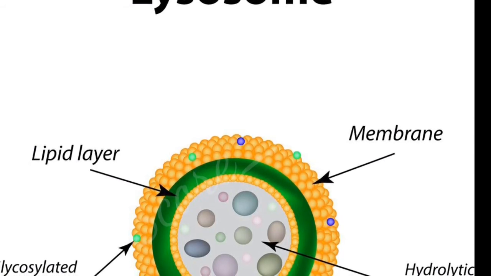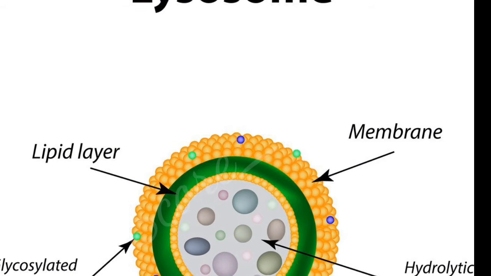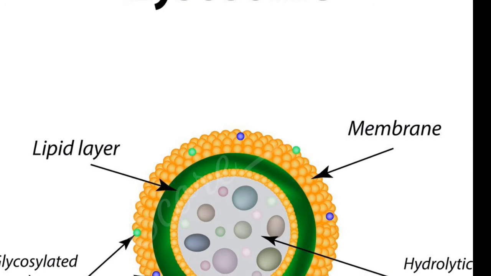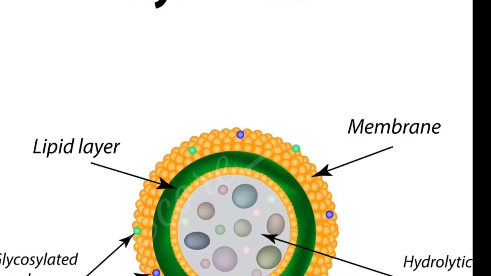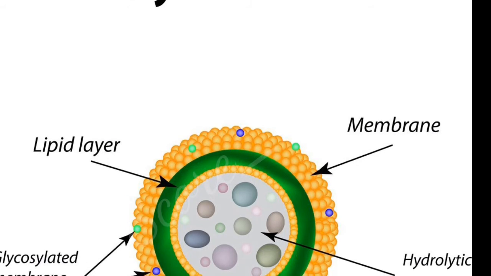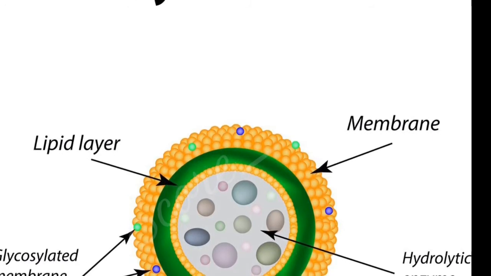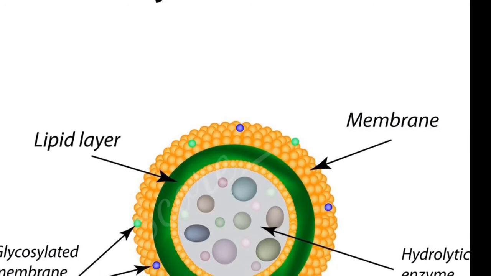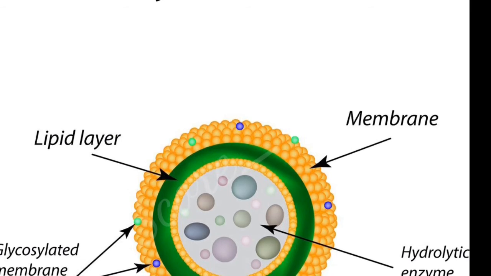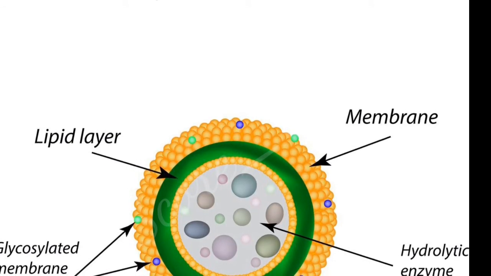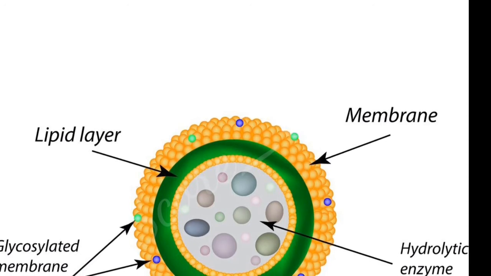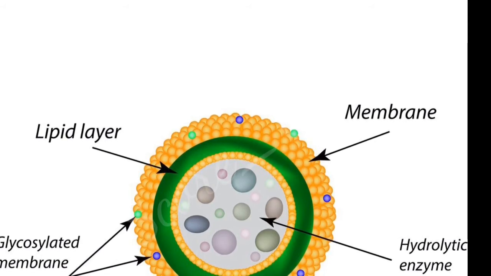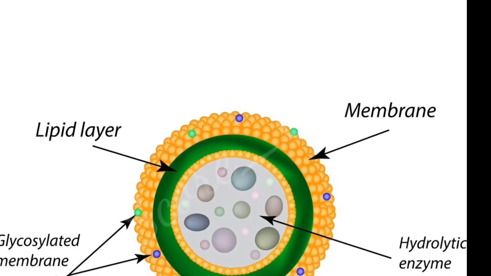It destroys the organelle in case the organelle is affected by foreign particles or gets diseased by any other microbes. It also destroys the whole cell if it feels like the cell is infected or diseased. Some main functions of lysosomes are intercellular digestion, that is digestion of carbohydrates, proteins, lipids present in the cytoplasm. Second, autophagy. Autophagy is nothing but digestion of the organelle in case of disease or infection.